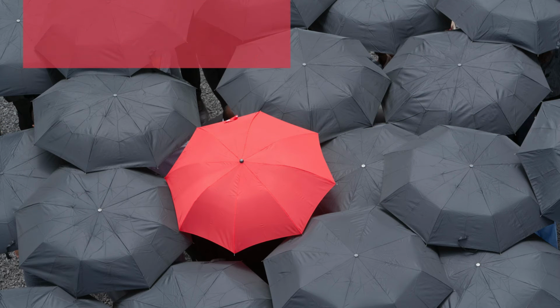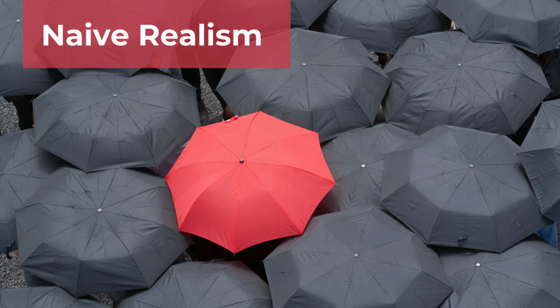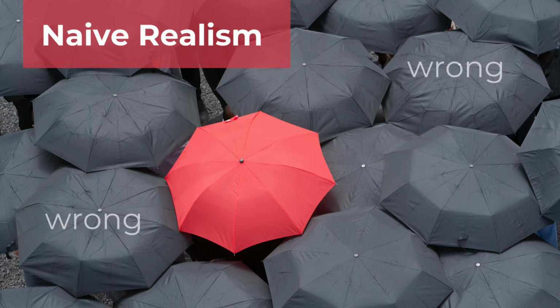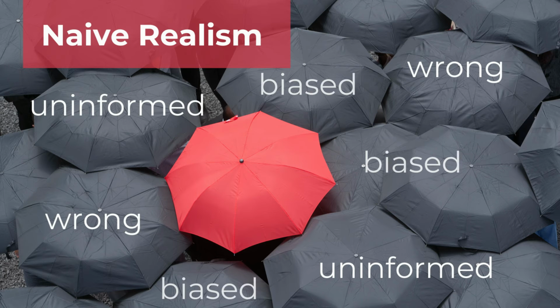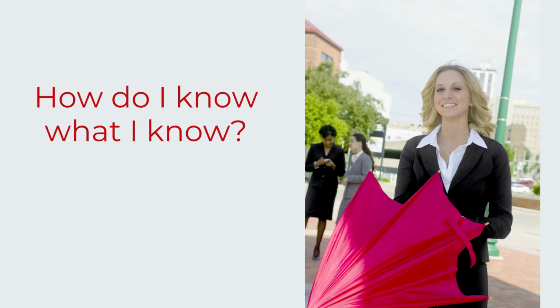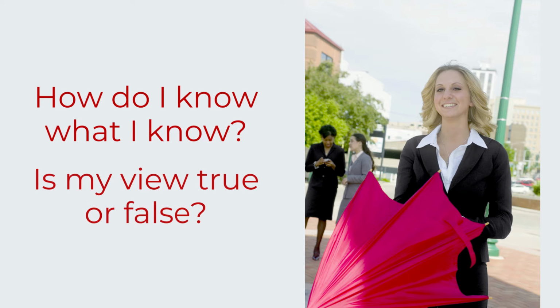Naive realism is our human tendency to believe that we alone see the world objectively. This implicit bias may cause us to dismiss the views of others as wrong, uninformed, or biased. We can help manage our naive realism through the worldview intelligence dimension of knowledge. When you recognize that your view is different from others, ask yourself, how do I know what I know? How do I know if my view is true or false?